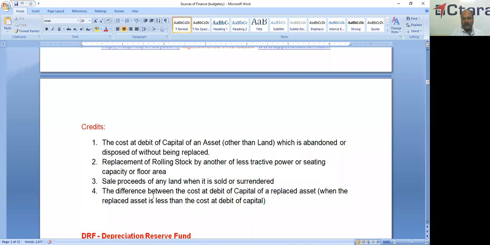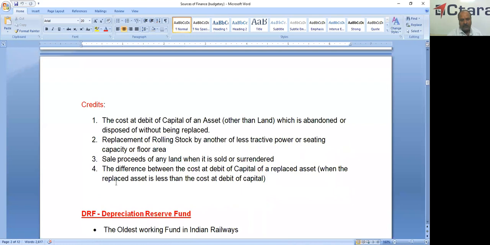And the difference between the cost at the debit of capital of a replaced asset, when the replaced asset is less than the cost at the debit of capital, it is a very rare case. That means suppose a 100 rupees asset was debited at the time of construction, but replaced at a cost of 90 rupees. That means the entire 100 is not replaced. So the 10 rupees is credited to capital. So these are the credits.